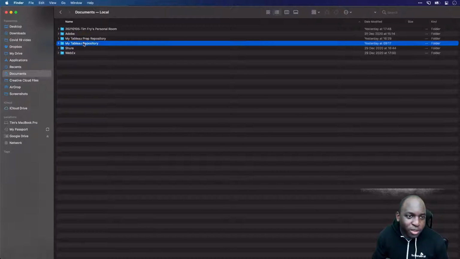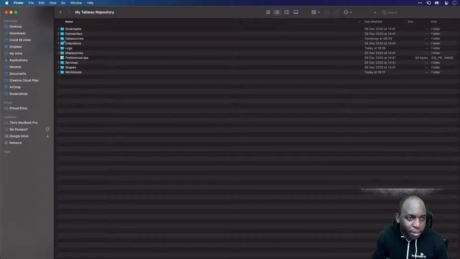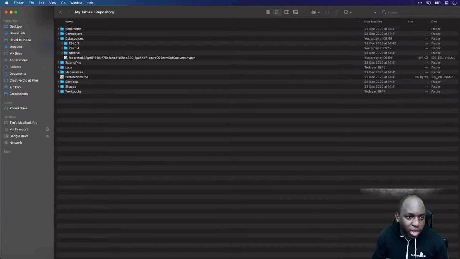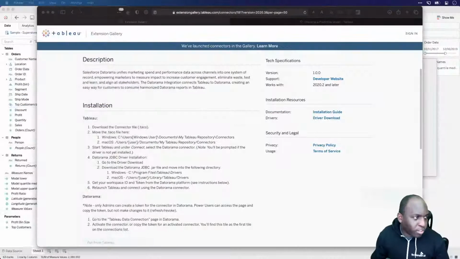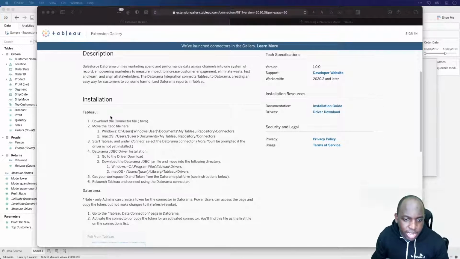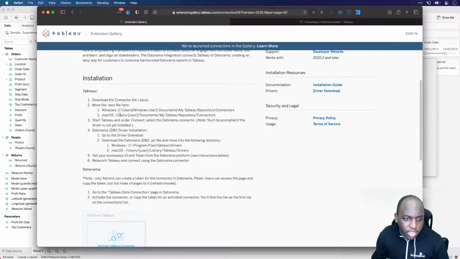If I go to my documents in my Tableau repository and I open up my data sources, you will see, actually, no, not my data sources, it's actually connectors. You'll see there's a connectors folder in here. And what you need to do is download the file into this location. I recently wiped my laptop, so I cleared the connector that I previously had, but you see here that you need to put it inside of your Tableau repository.